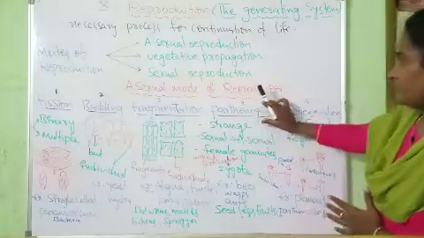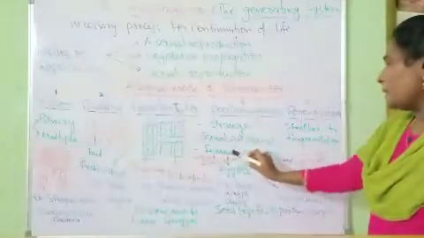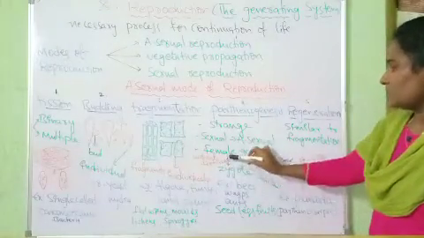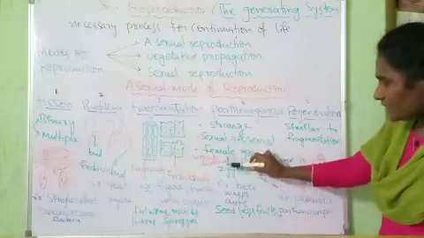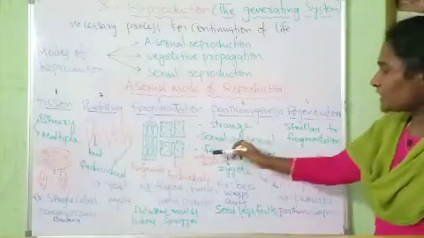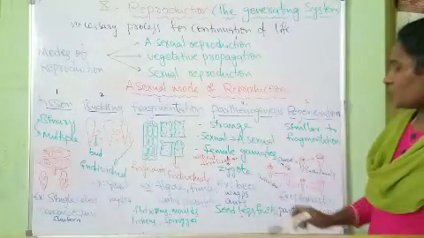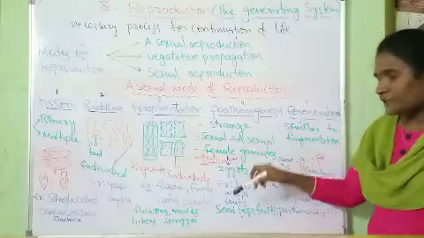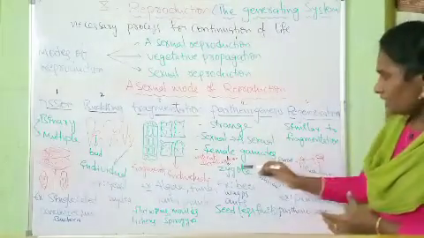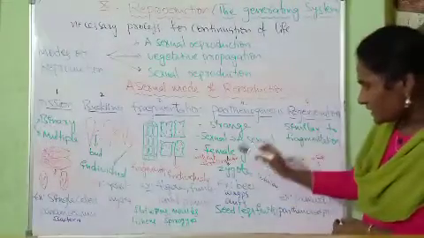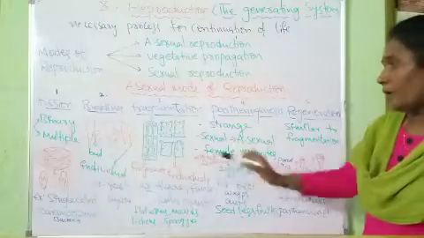In this type of asexual reproduction, parthenogenesis, the female gamete directly develops into a zygote without fertilization, without meiosis. Actually, the zygote is formed by the fusion of the male and female gamete in sexual reproduction. But here, the female gamete directly develops into a zygote without fertilization.